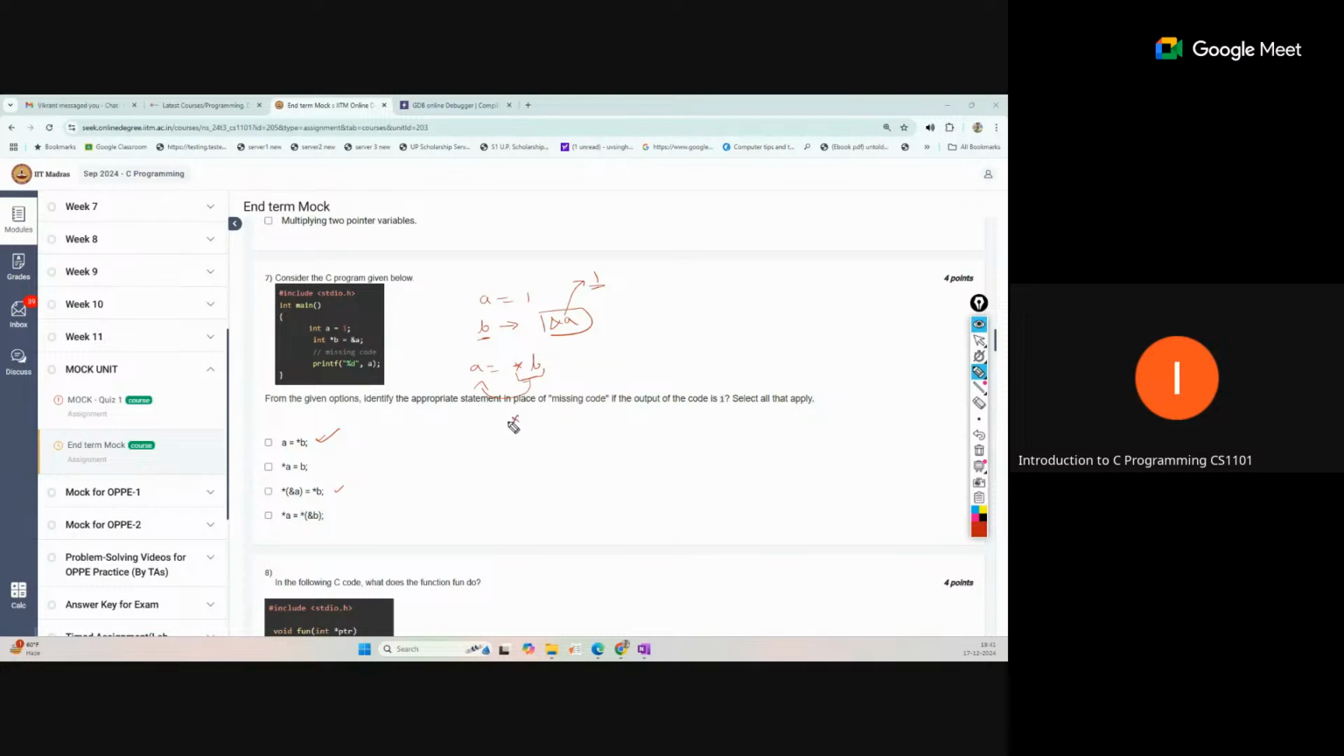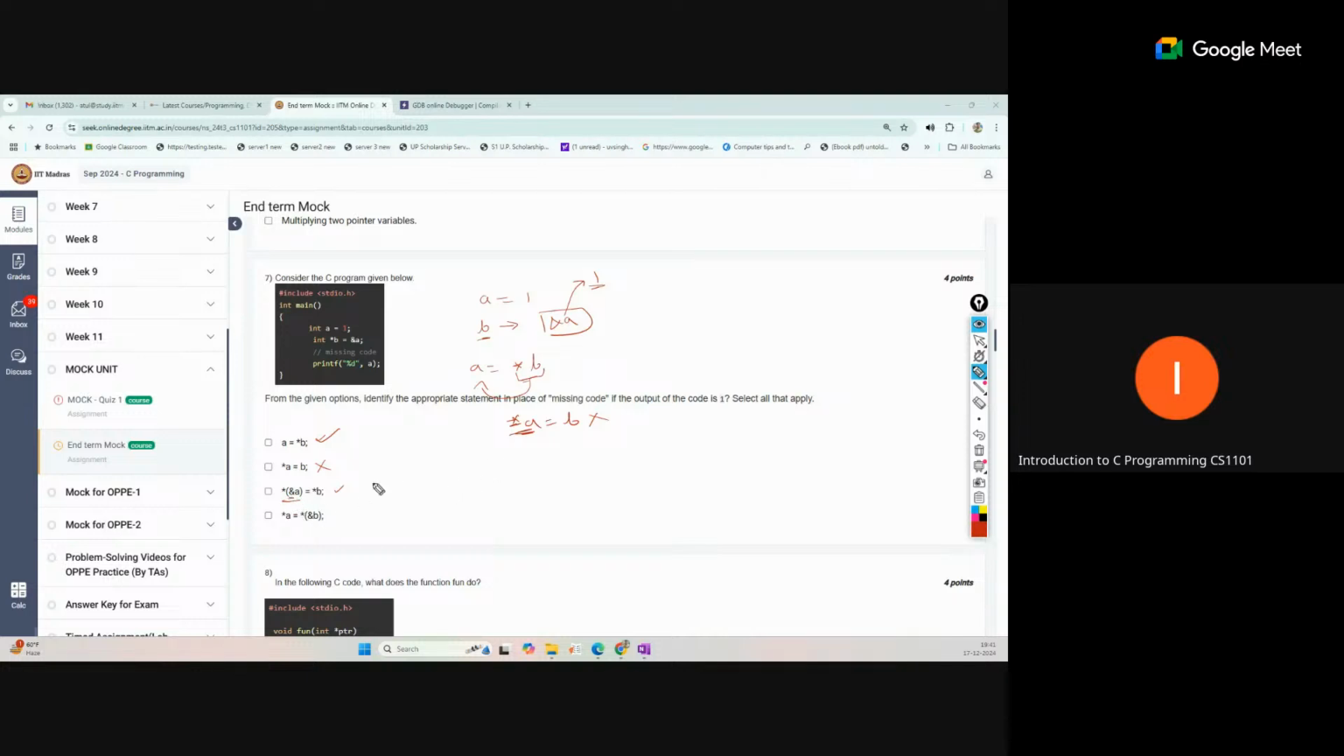Asterisk a equal to b. This will give an error because a is a normal variable, and we cannot use dereference with a normal variable. This will give a syntax error. Now this other one, asterisk, okay, this is also correct.